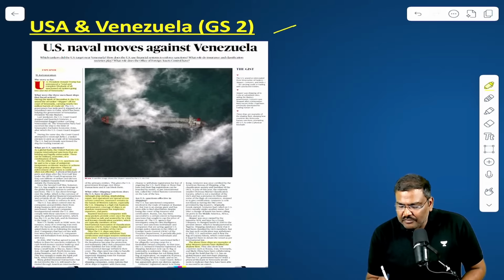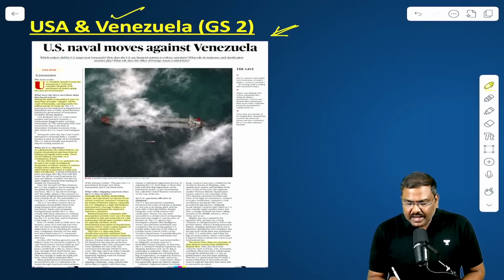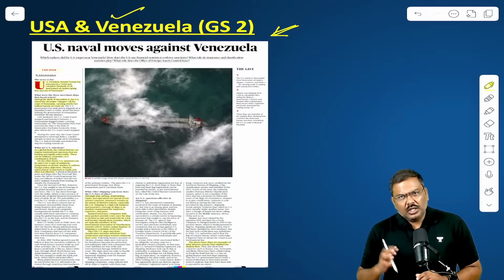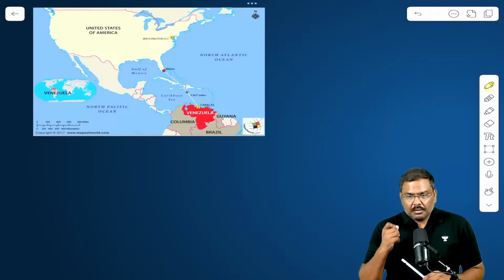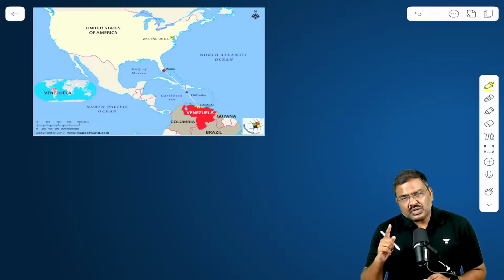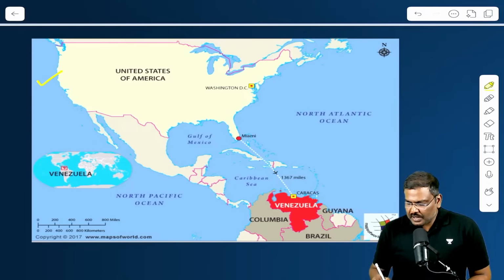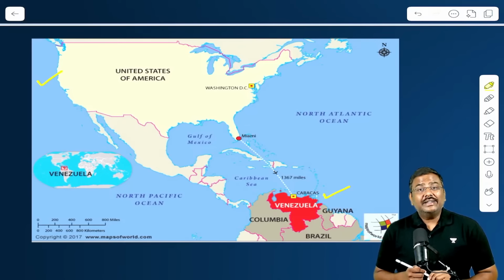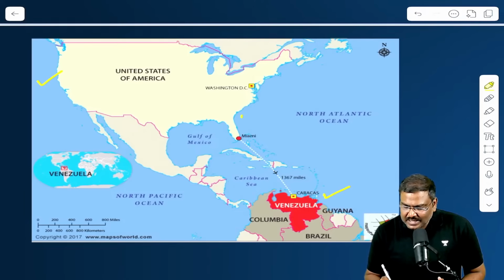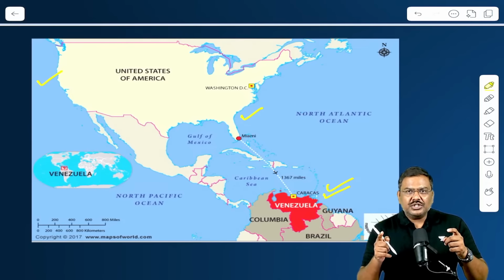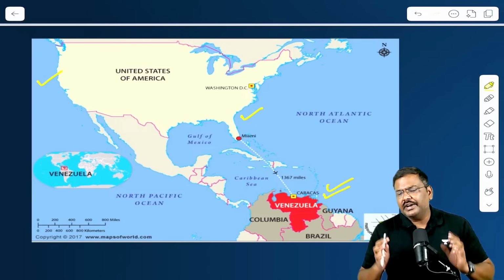Right. Something very important is happening in this particular region. USA and Venezuela. What is happening? Please have a look at the map first. Questions can be asked on the mapping. These are the two countries, the United States of America, and here is Venezuela. Part of the Americas, North America and South America. So these are the two countries which have come very close to a war, or very close to a conflict now.